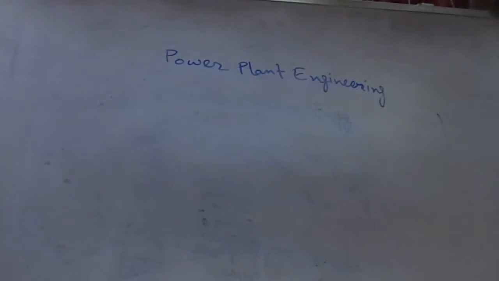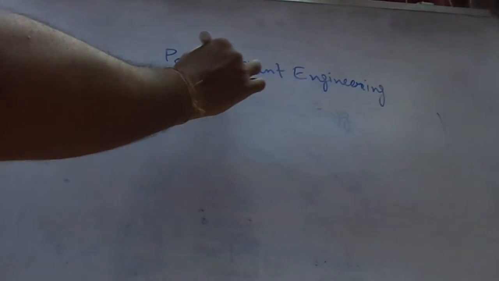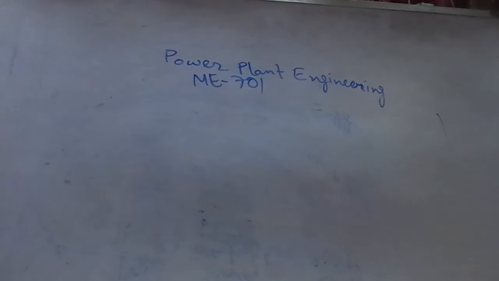This is a 7th semester subject. The subject code is ME 701.